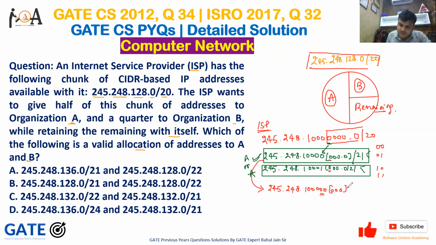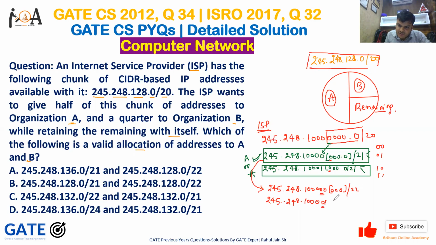As I took one more 0 from this block, it now becomes /22, because we have come to another half from this. And the other is 245.248.10000000.0 with this being 1, right?